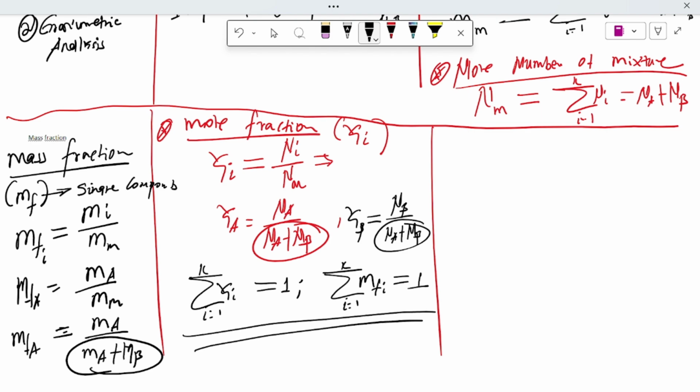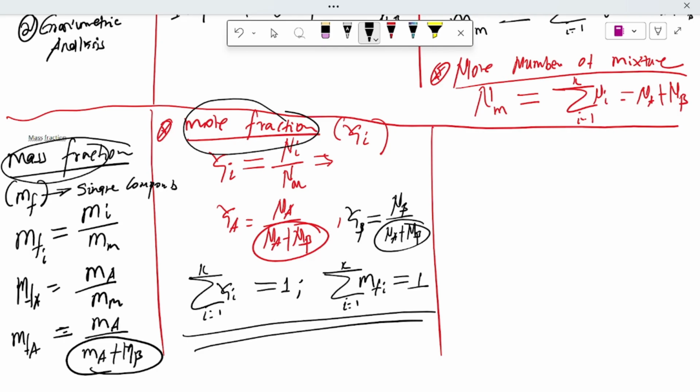So we have to find how many moles occur in the mixture and how much mass of individual components occurs in the mixture, that is, we calculate the mass fractions and the mole fractions.